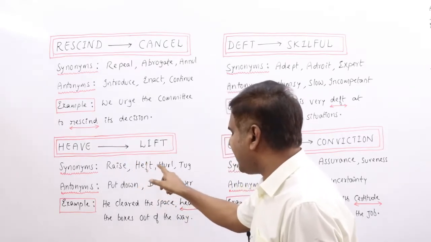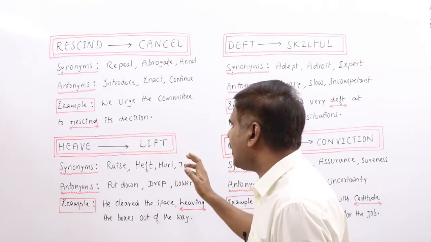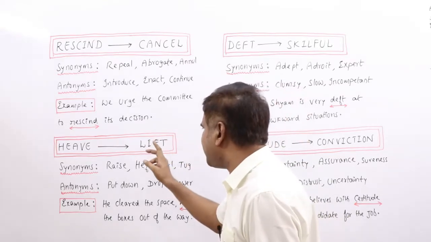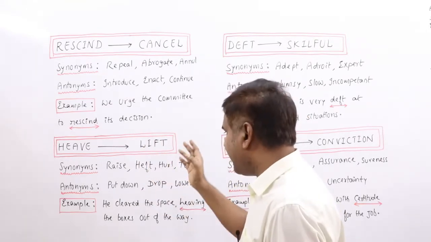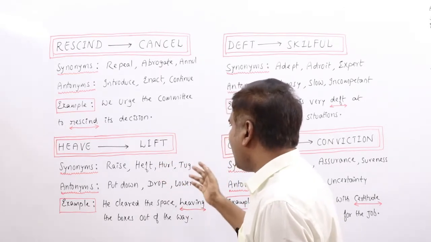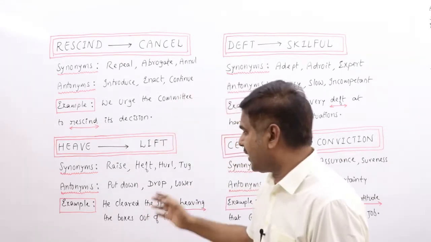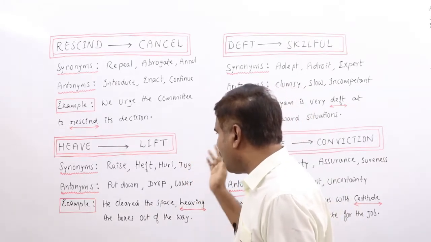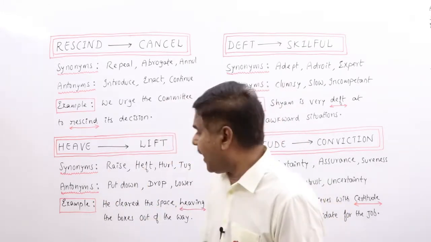Synonyms here include heft, which we have already discussed. To move something heavy using a lot of effort, or to throw something forcefully, especially something large and heavy, is what we call heave. Synonyms: raise, lift, heft, hurl, tug, pull, haul, fling, sling. All these words can be related to synonyms. Antonyms: put down, drop, lower, keep, lessen, destroy, finish, decrease, stop. All these words can be related to antonyms.